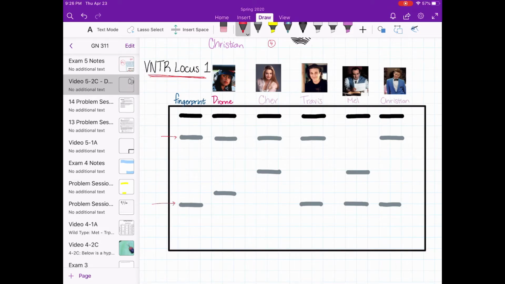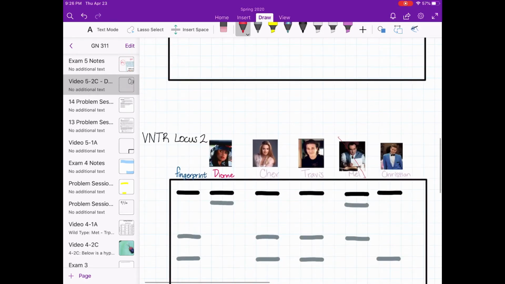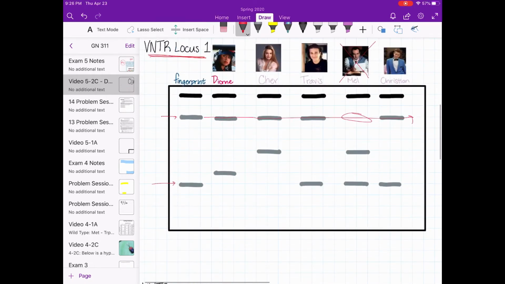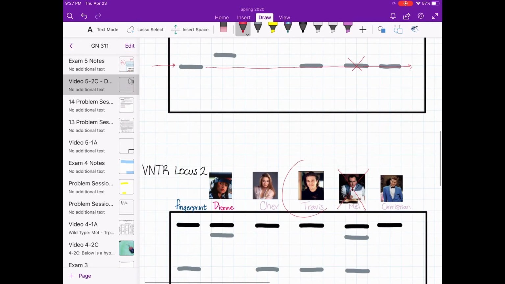In the first locus compared, as shown, the first allele of the fingerprint matches all of the characters except Mel. This means that Mel could not have been the person who left the fingerprint, even if his DNA matched the second allele. For the second allele of the fingerprint at the first locus, Travis, Mel, and Christian's DNA matched. However, we already determined that Mel did not match the first allele. This means that we can narrow our suspects to Travis and Christian, but we are not sure which one of them did it yet. This is why multiple loci are often compared.